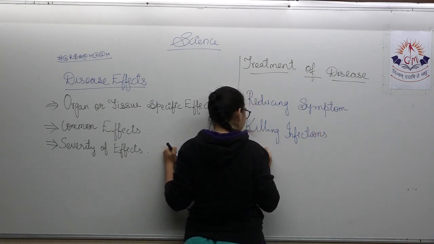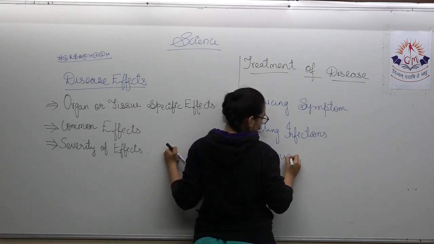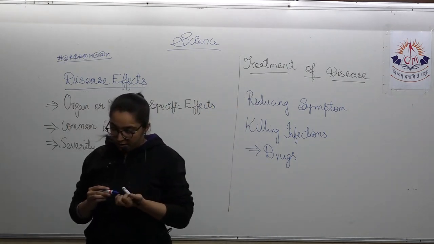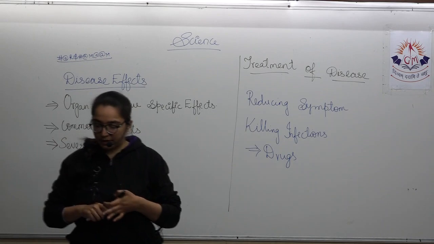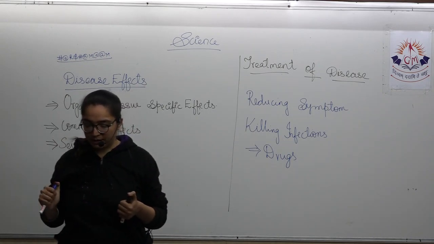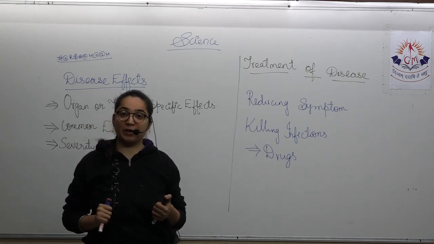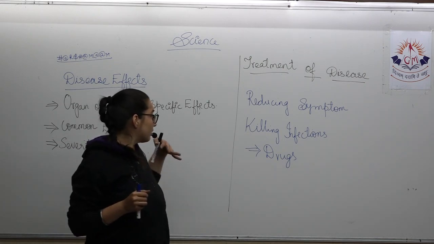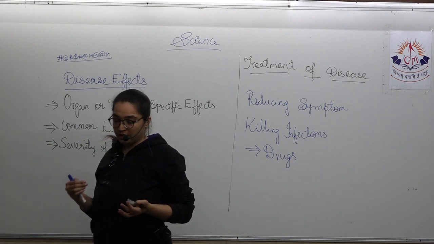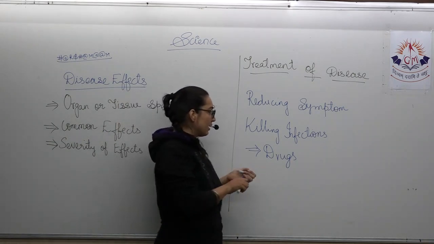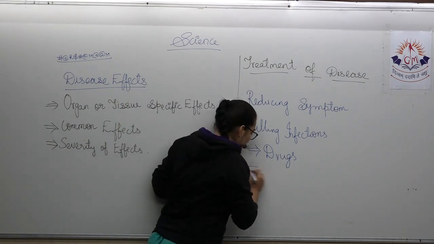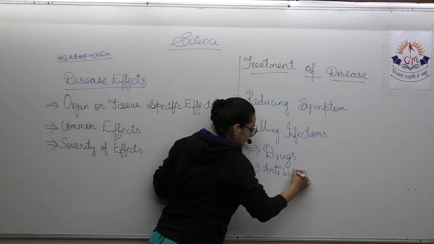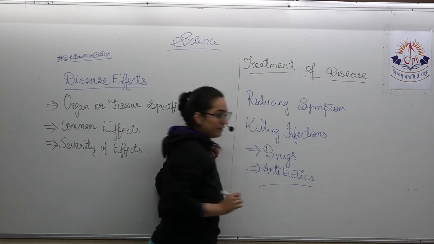In that, the very first one is by using the drugs, that is the medicines. What is killing infections? That means targeting the biochemical pathways of infectious agents by using specific drugs. Now, here infection can be killed by two ways. One is by using the drugs, and another is by using the antibiotics. Now, how are the antibiotics?